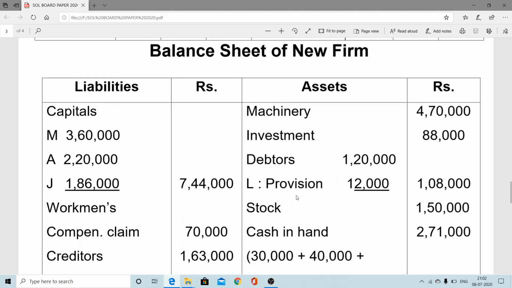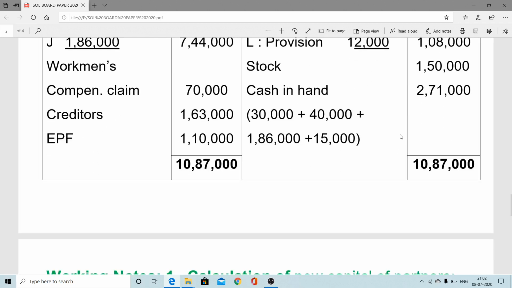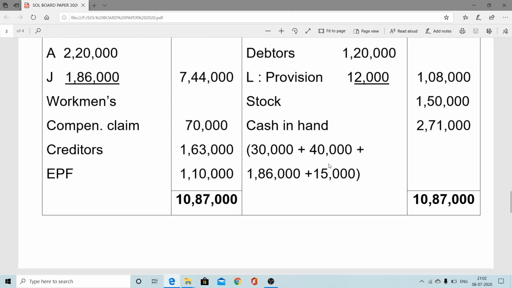Debtors 1,20,000 less new provision 12,000. Stock is the revalued figure. Cash in hand includes opening cash, goodwill money, as well as capital, as well as 15,000 also brought.